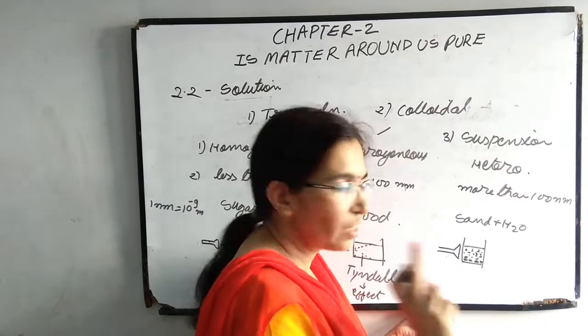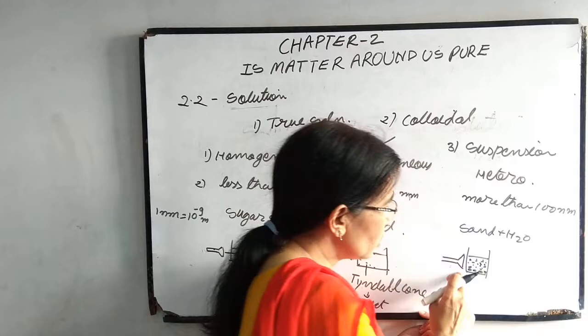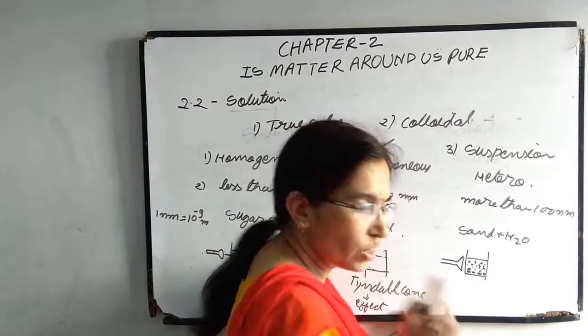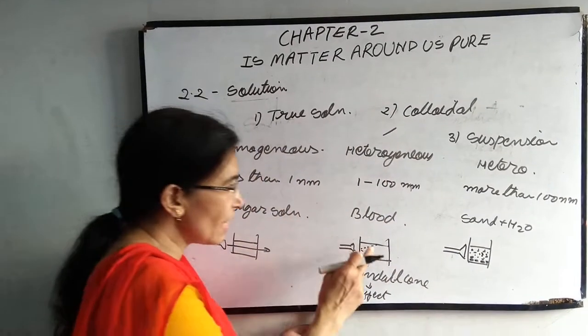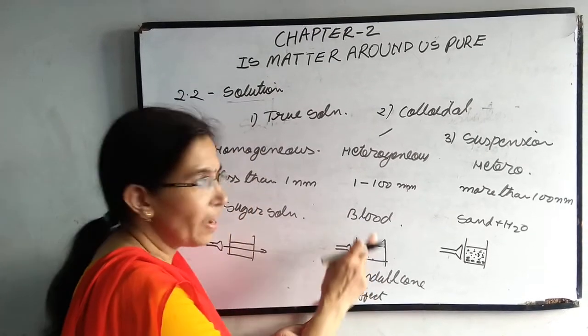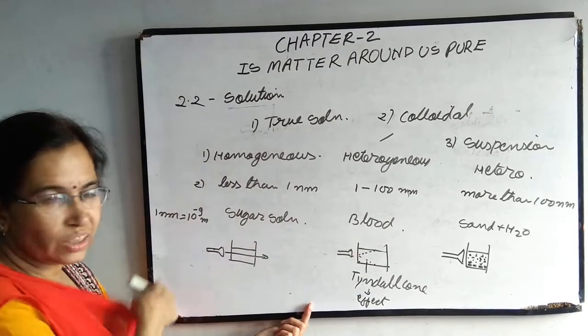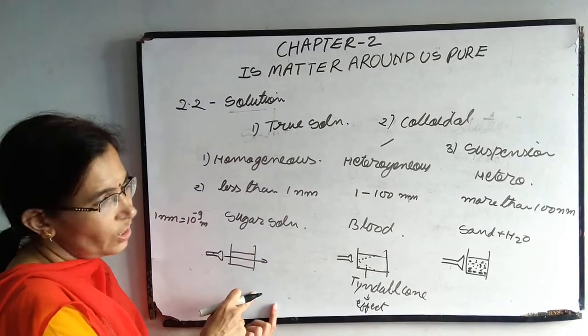So when your particles are distributed equally in the sand and water, then they can show Tyndall effect, otherwise they cannot. Tyndall effect means scattering of light by colloidal particles. Clear now? So colloidal solution shows Tyndall effect, true solution cannot show Tyndall effect.